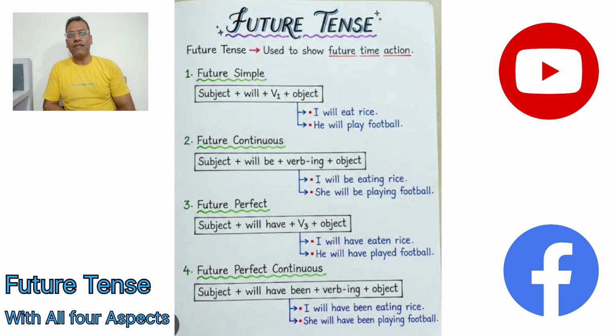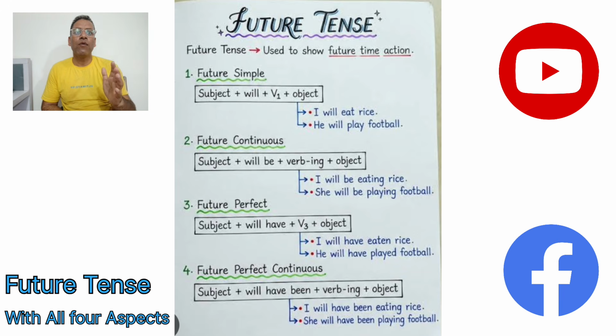In future simple or future indefinite, we have the structure: the subject, first, second, or third, and then we have the helping verb. The helping verb here is will or shall. But usually in the modern usage of the English language, particularly American usage, we more and more use will only in place of shall. No doubt shall has its own usage. Later on in our videos, we can talk in detail about the usage of English tenses and other sentence patterns. So right now, it's the subject plus will as a helping verb.